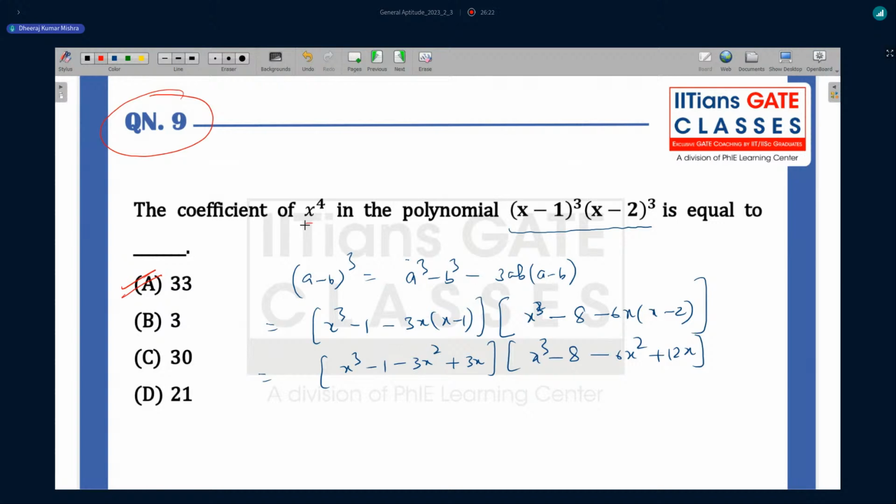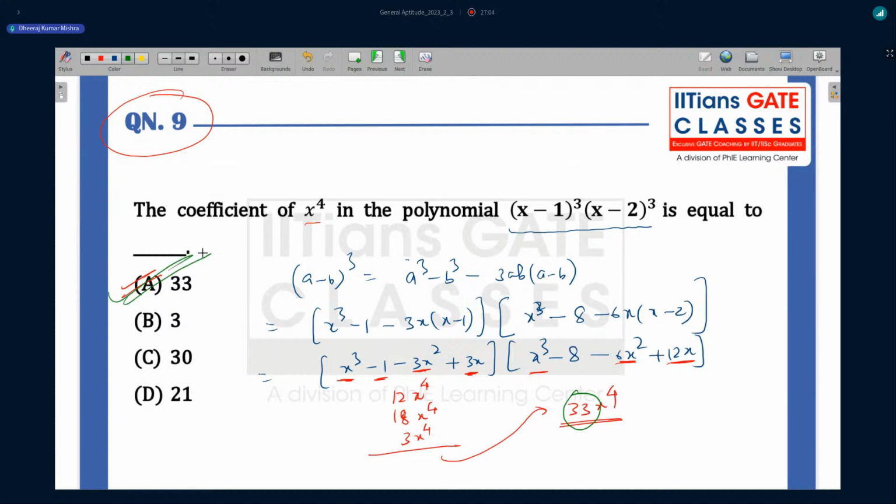What you have to get here is the power of 4, x to the power of 4. So you just take x cube and multiply here, because you can't get it anywhere else, giving you 12x to the power 4. Next, you take this 1, and you will not get x to the power 4. Then you take this and multiply with this, you will get 18x to the power 4. Then you take this and multiply with this, so 3x to the power 4. Add all of them, and you will get 33x to the power 4. So what is the coefficient here? This constant part, so option A is going to be the right choice.